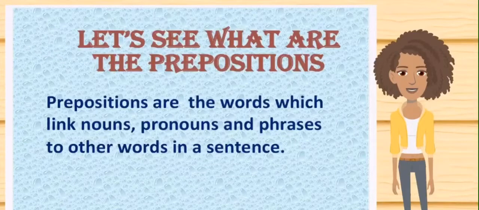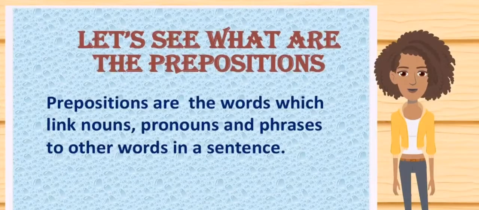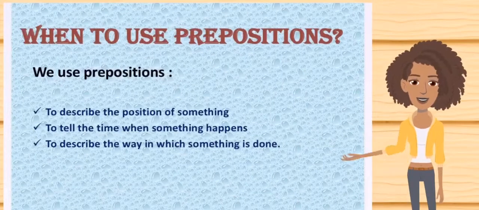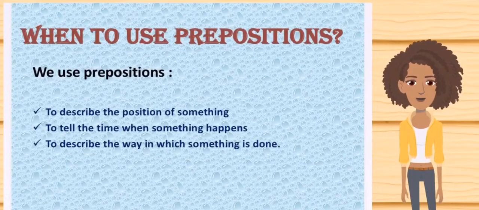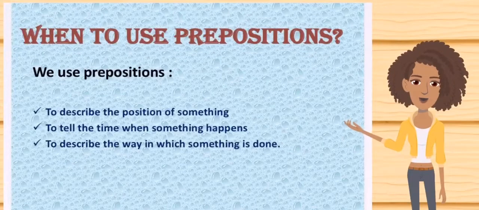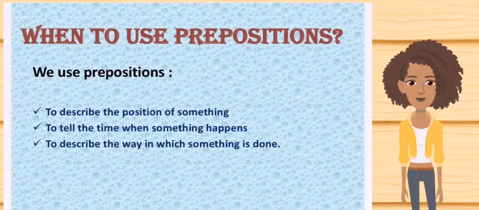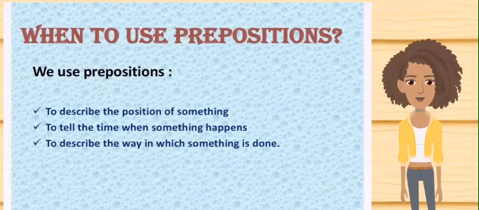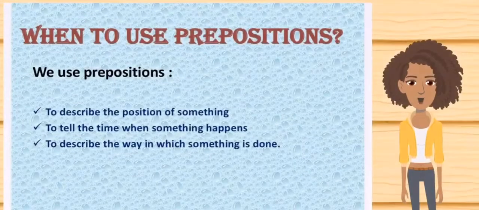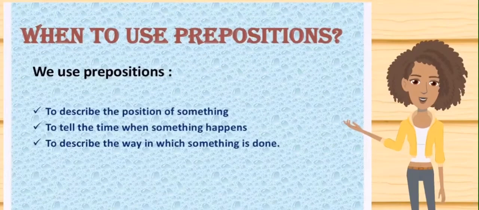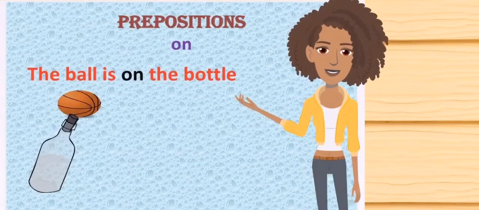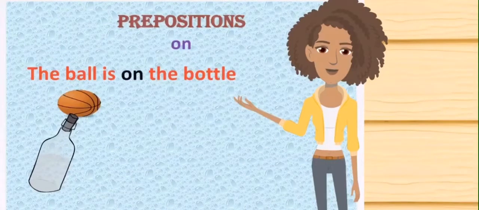Simply, we'll identify when to use prepositions. We use prepositions to describe the position of something, and next we use prepositions to tell the time when something happens. And also we use prepositions to describe the way in which something is done. Here you can see a few common prepositions we use in our day-to-day life.